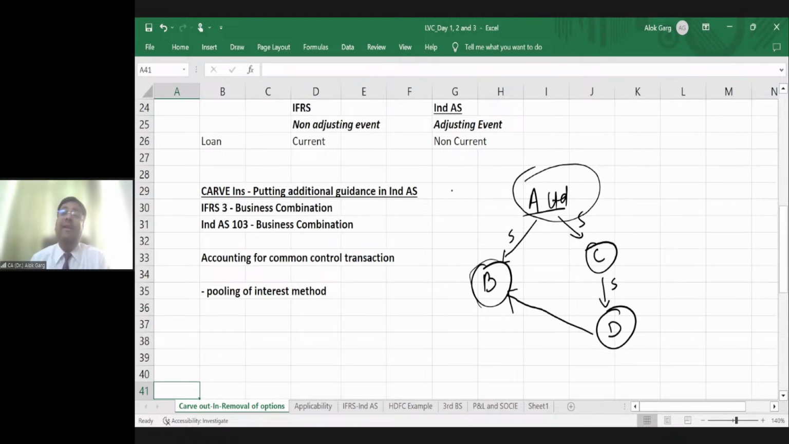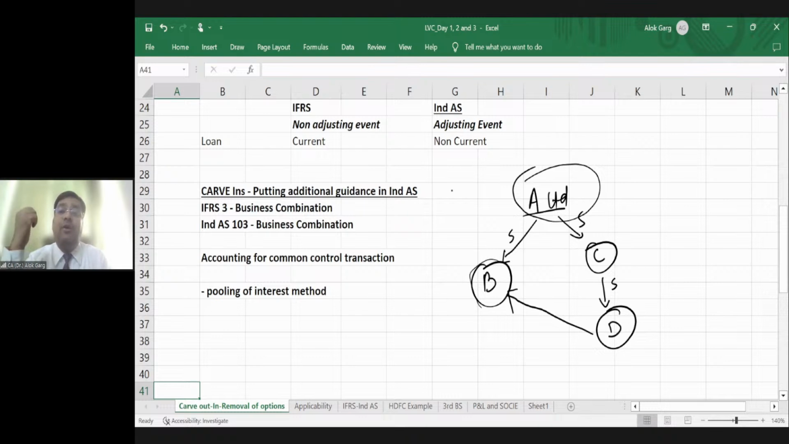And we have included an additional guidance that for all the business acquisitions, for all the merger and acquisition, we will follow fair value method. But in case of a common control transaction, we will not follow fair value method. We will follow book value method, pooling of interest method.